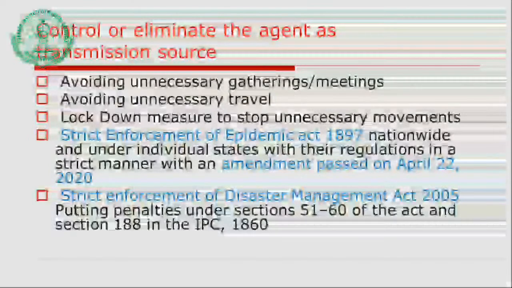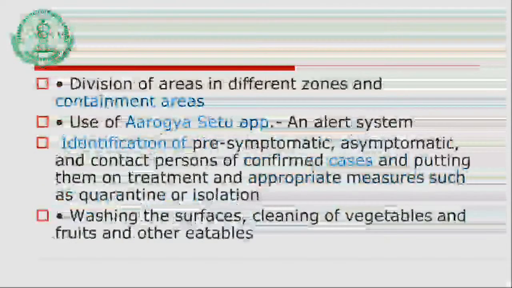So what is necessary? The strict enforcement of the Epidemic Act 1897, then the strict enforcement of the Disaster Management Act 2005. These are the things you might have observed that have been done in relation with the prevention of the coronavirus. The lockdown is one of the concepts you might have heard recently, and that has been tried in relation with the prevention of coronavirus infection into the community.